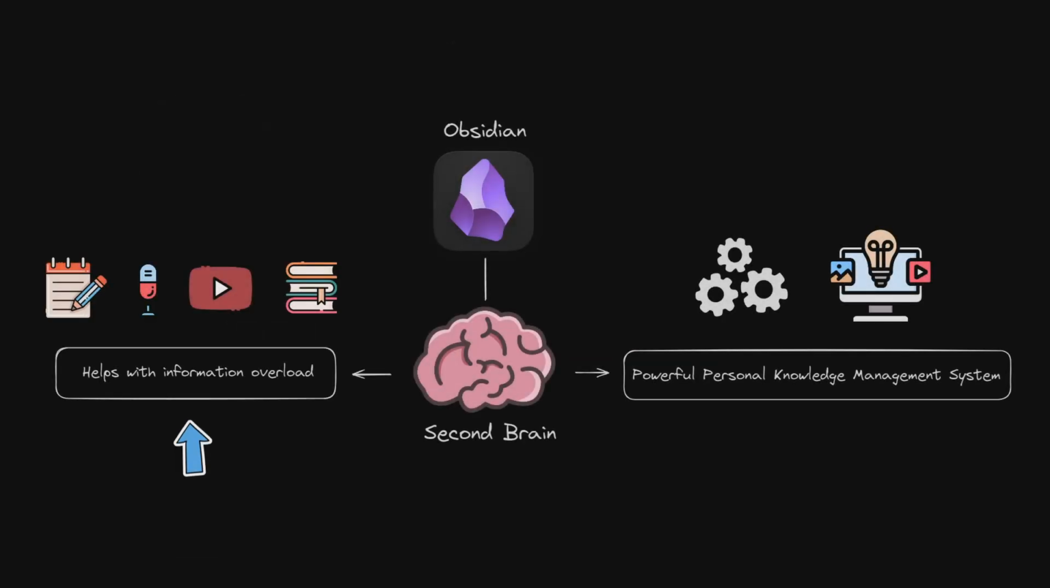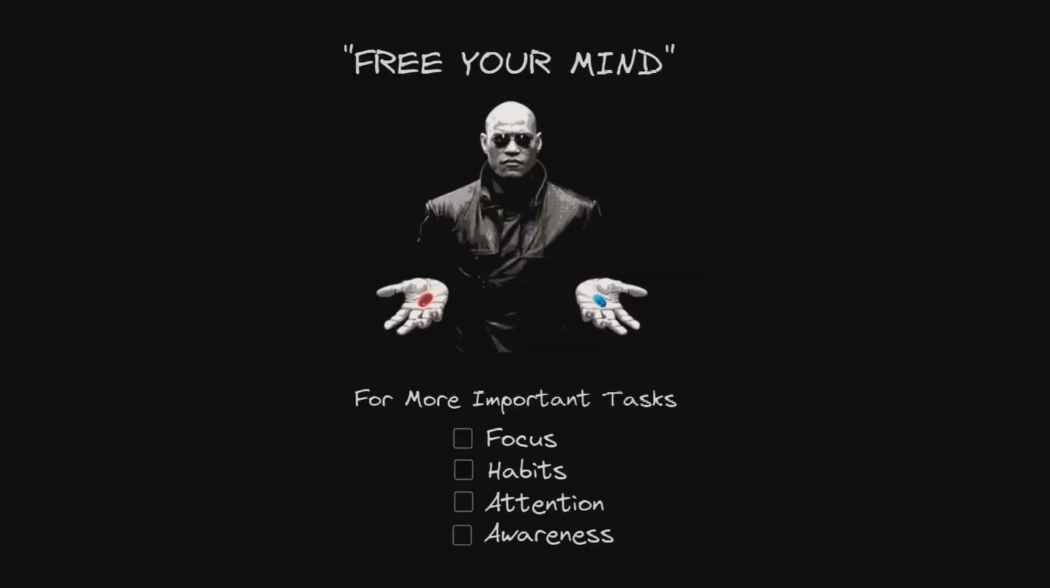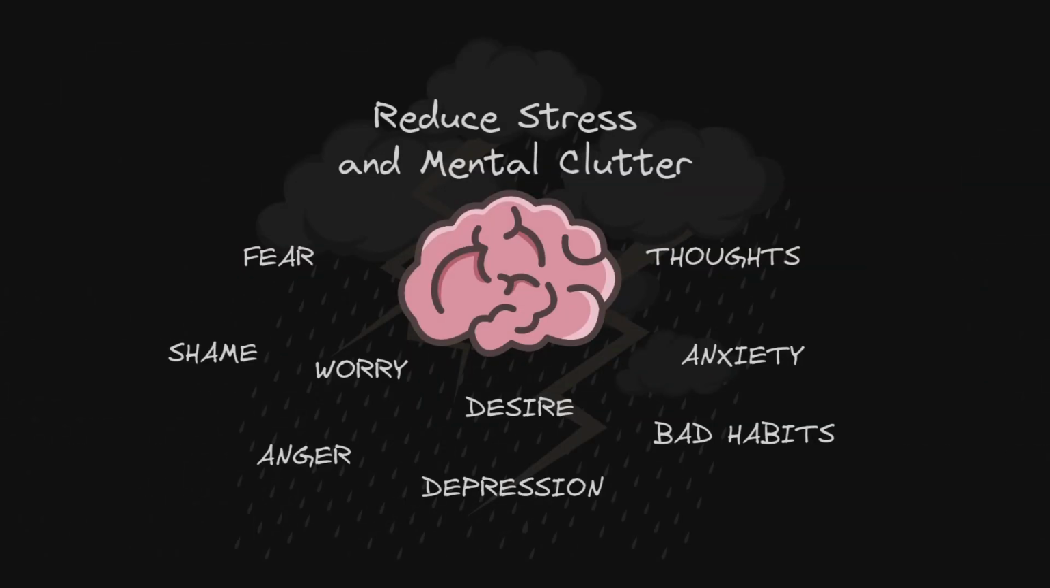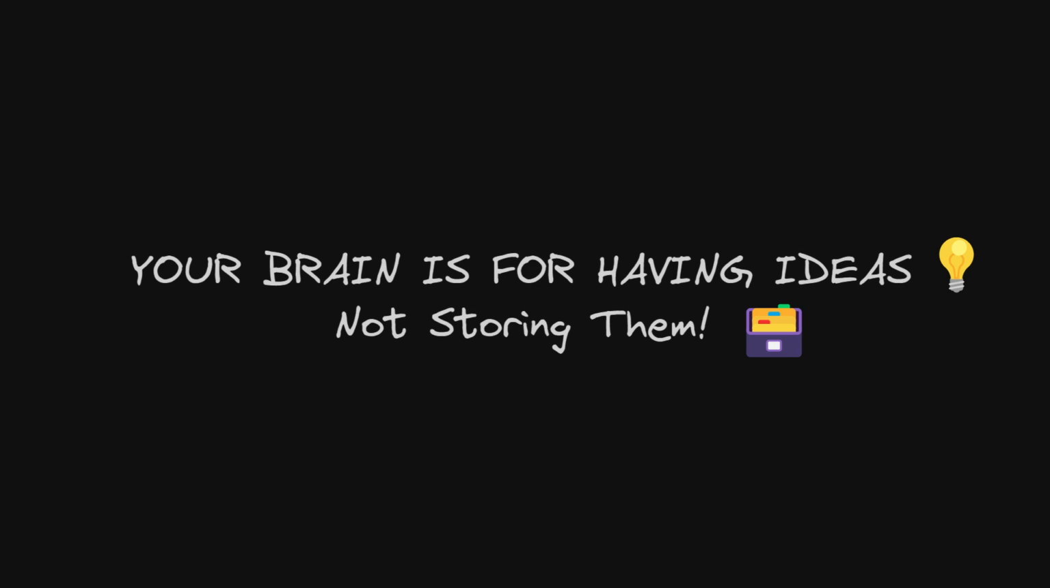A second brain helps with informational overload. Obsidian can be your second brain, a powerful personal knowledge management system that frees your mind. Offload your ideas and thoughts into Obsidian. This will reduce stress and mental clutter. Remember, your brain is for generating ideas, not storing them.